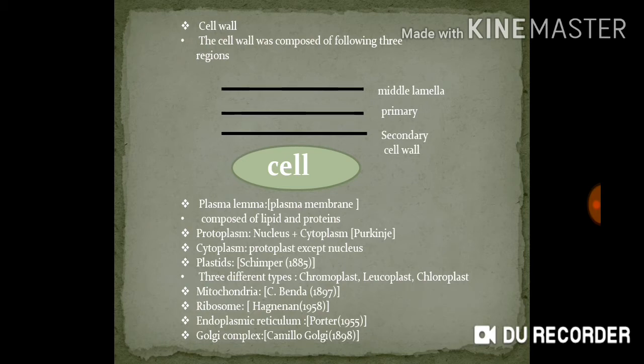Protoplasm. The word protoplasm was coined by Purkinje. It is a living colloidal or semi-fluid substance. Protoplasm means nucleus plus cytoplasm. Cytoplasm means protoplast except nucleus. What is cytoplasm? Cytoplasm is semi-permeable in nature, and it is externally bound by the cell membrane and internally by the tonoplast. Tonoplast is the membrane which surrounds the vacuoles.